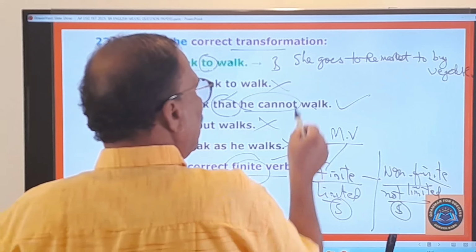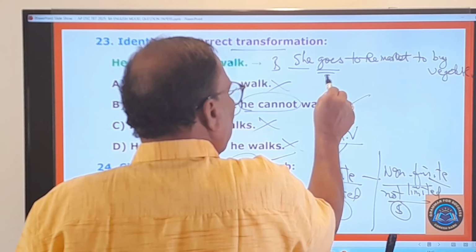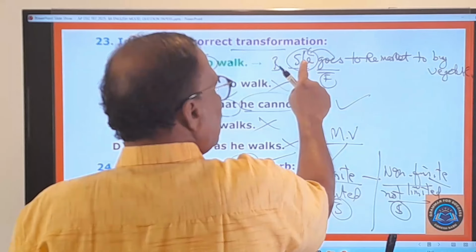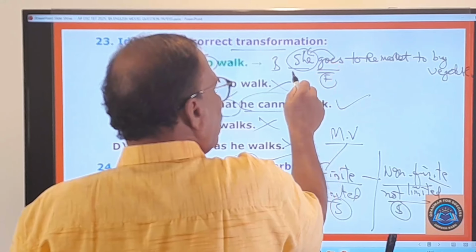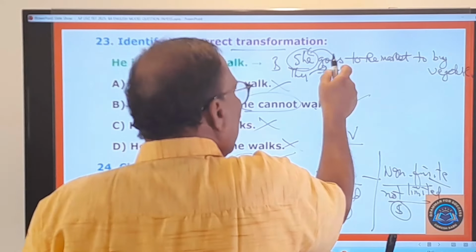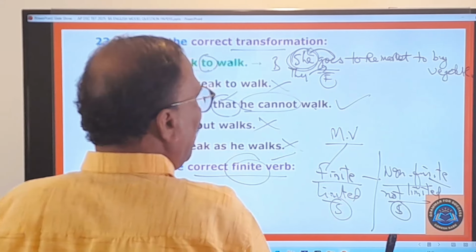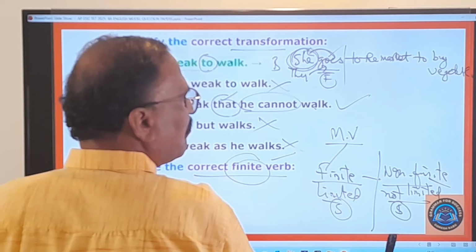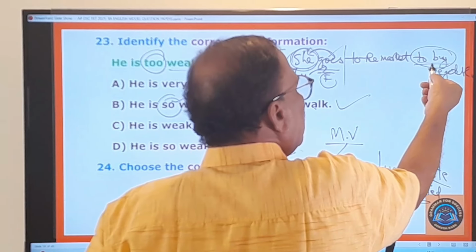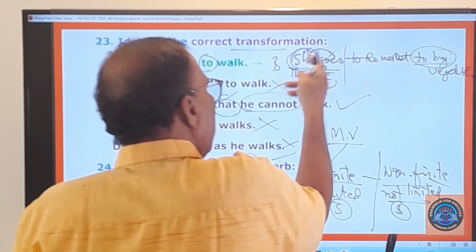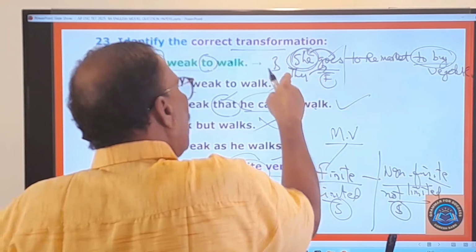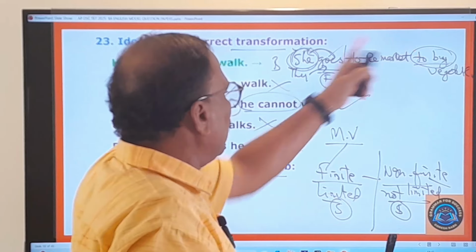So here you pay attention. "She goes." This is the finite verb because it is restricted or limited by this subject. As long as this subject is there, this verb will stand. Suppose if "they" is there, then this verb will change. Therefore, here this verb is restricted by this subject. That is the nature of a finite verb. But here you see, "to buy," that is also a verb, but it is not restricted or limited by any subject. Whether there is "she," it doesn't change. Whether "they," it doesn't change. Whether "I," whether "we," whatever the subject may be, that doesn't change, whereas this verb changes.